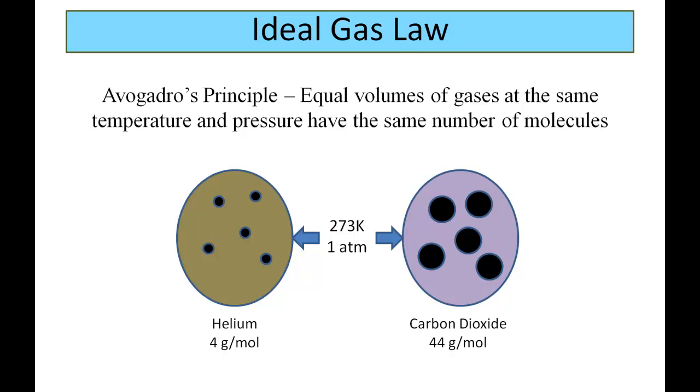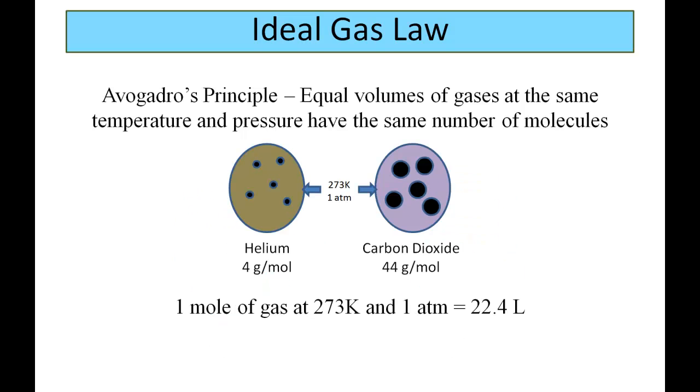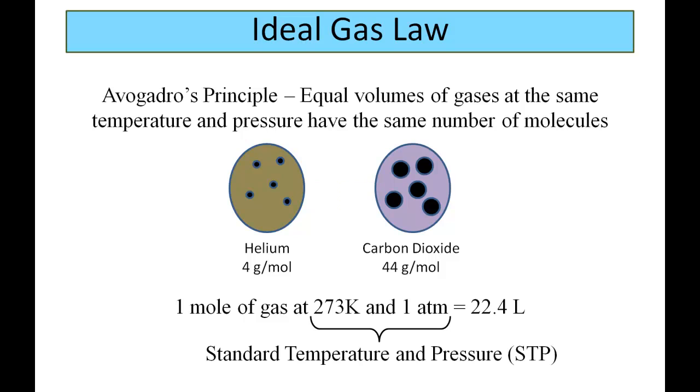So what you can see is that the carbon dioxide balloon would weigh 11 times more than the helium balloon, because they have the same number of particles, but the carbon dioxide particles are much, much larger. What Avogadro found out was that 1 mole of gas at 273 Kelvin and 1 atmosphere had a volume of 22.4 liters. It didn't matter which gas it was, it would be any gas. It's just that maybe one gas might weigh more than another, but the same number of molecules are present within that situation. We refer to 273 Kelvin and 1 atmosphere as standard temperature and pressure, abbreviated STP.